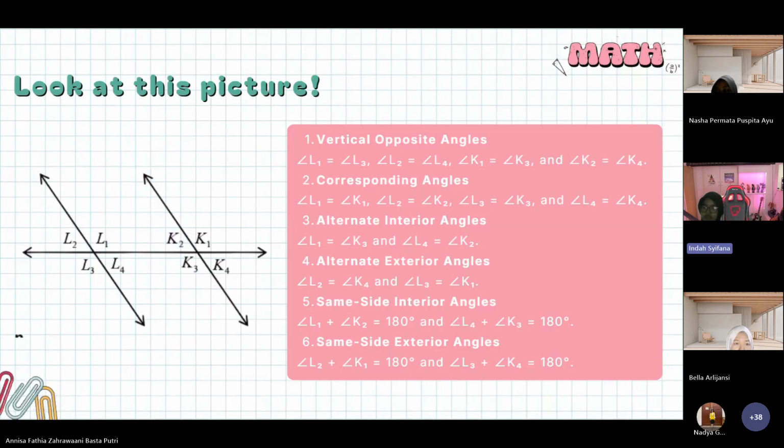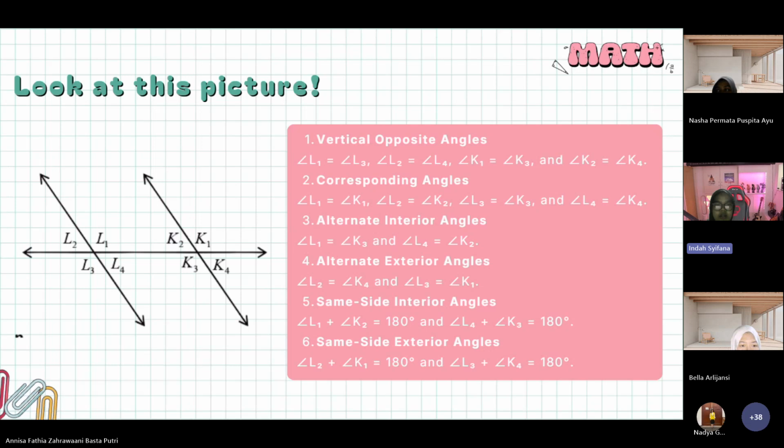Look at this picture. There are many angles here. First, vertically opposite angles. For example, angle L1 equals angle L3, and angle L2 equals angle L4. And angle C1 equals angle C3, and last, angle C2 equals angle C4.